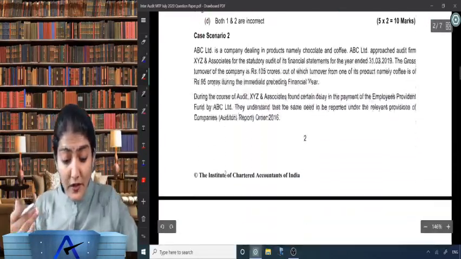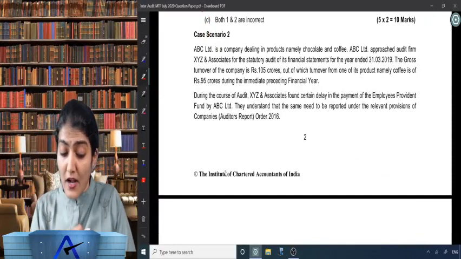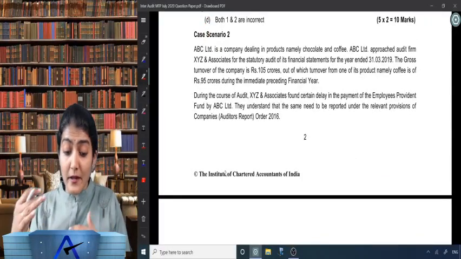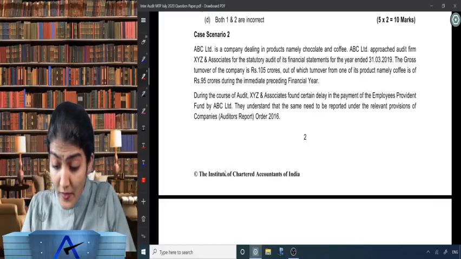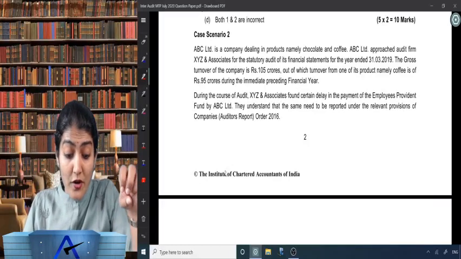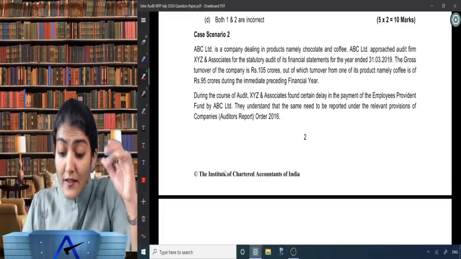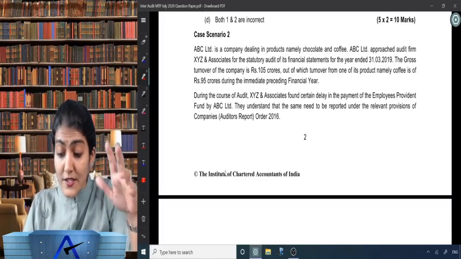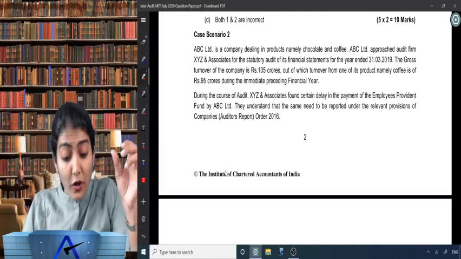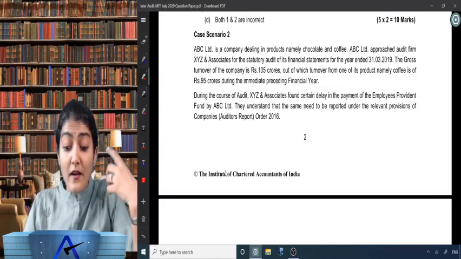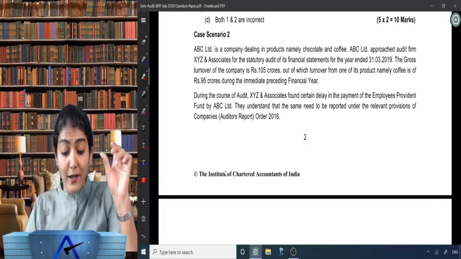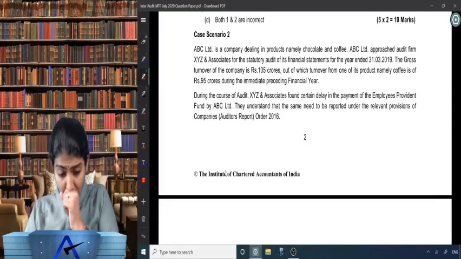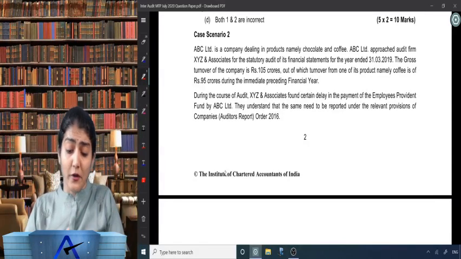Okay, now coming to the next one, right? Second case scenario over there. ABC Limited is the company dealing in products, namely chocolate and coffee. ABC Limited approached audit firm XYZ and Associates for the statutory audits of its financial statements for 2019. The gross turnover of the company is 105 crore, out of which turnover from one of its product, namely coffee, is of 95 crore, right? So chocolate is only 10 crore.